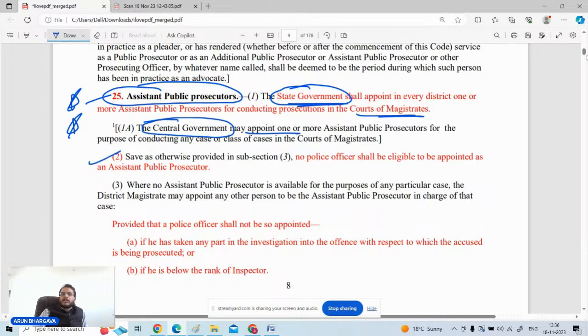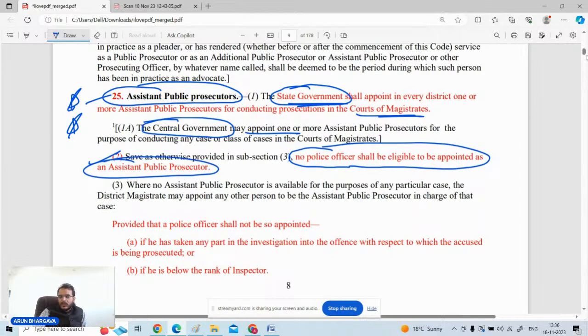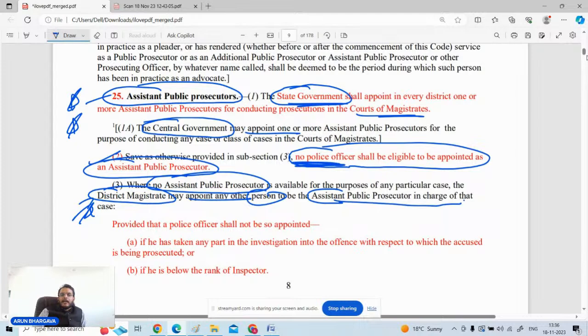Now another question comes: can a police officer also be appointed as assistant public prosecutor? क्या किसी पुलिस वाले को APP बनाया जा सकता है या नहीं? Generally the answer is no. But where no assistant public prosecutor is available, then in that case the district magistrate, underline करेंगे, स्टार लगाएंगे, district magistrate may appoint a person to be assistant public prosecutor.